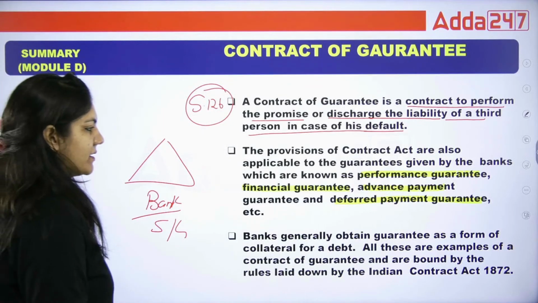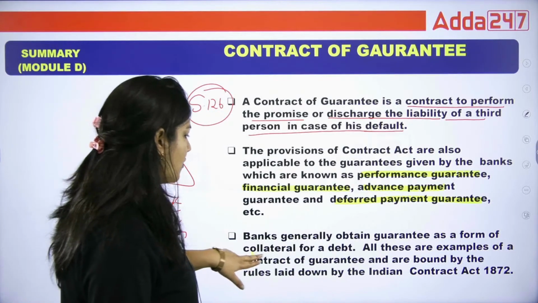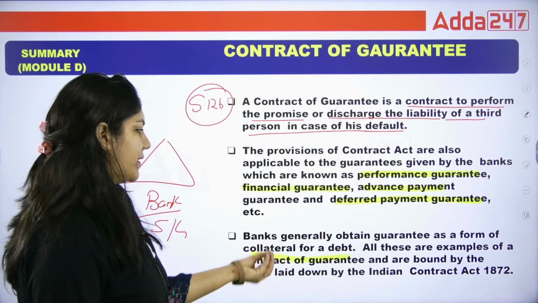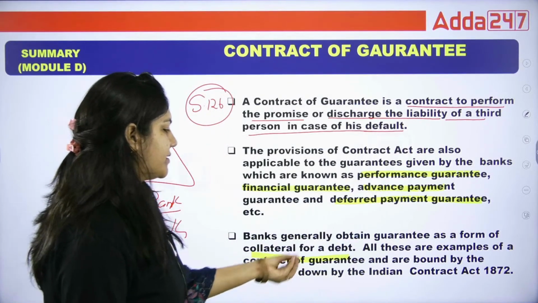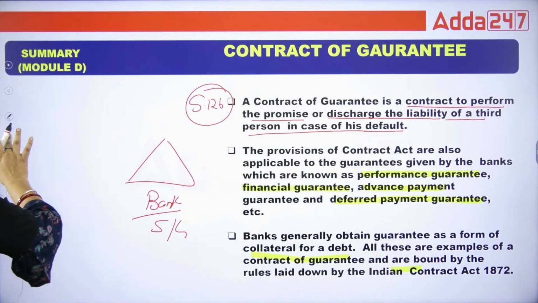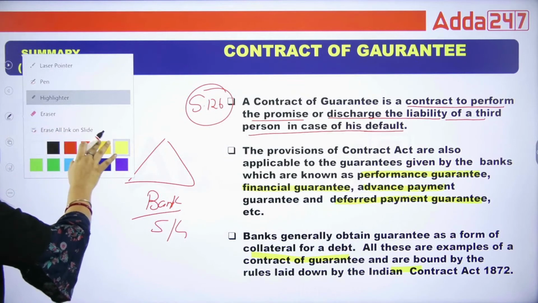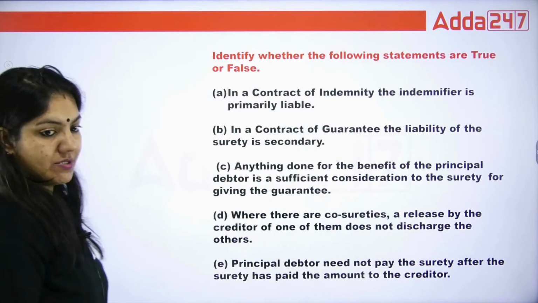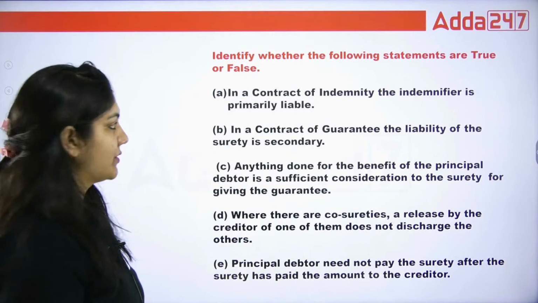Banks generally obtain guarantee as a form of collateral for a debt. All these are examples of contract of guarantee and are bound by the rules laid down by the Indian Contract Act 1872. So this is the complete definition of contract of guarantee. Now let's do the questions. Now we have to focus on the questions.